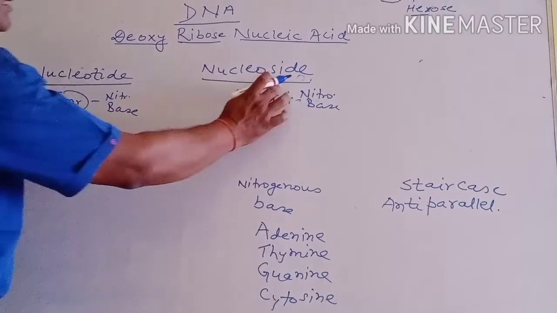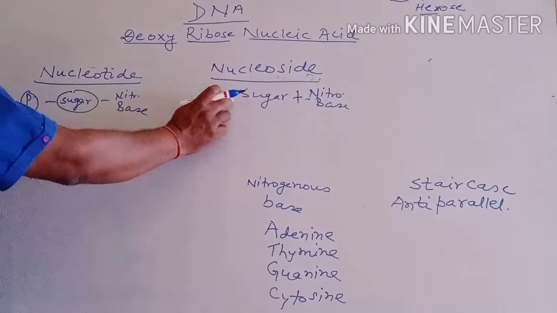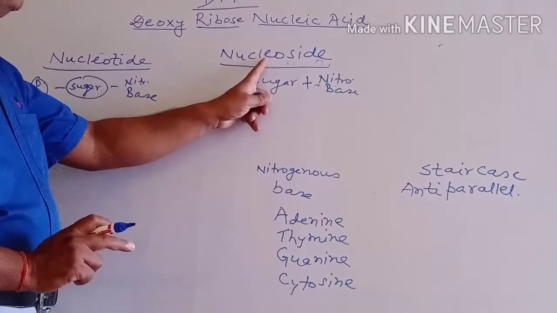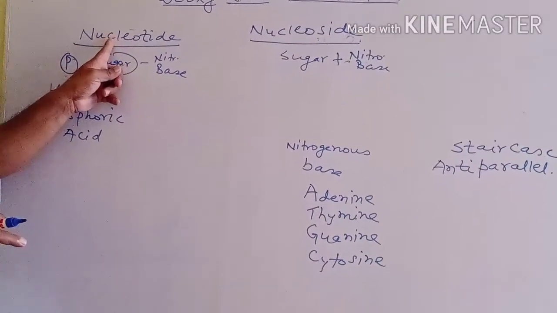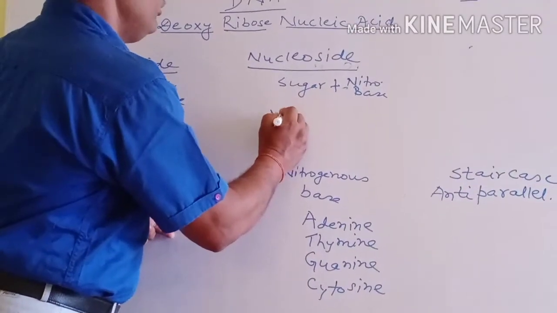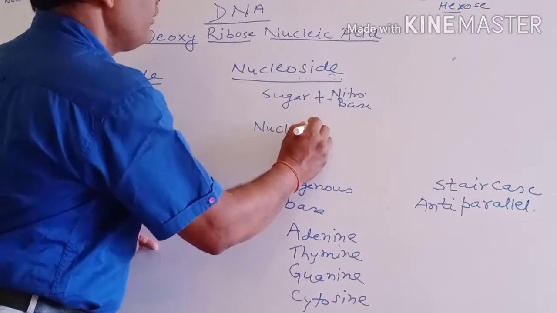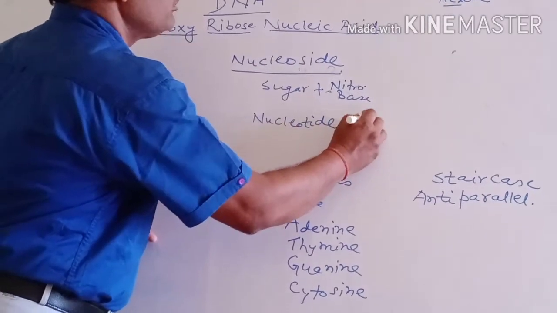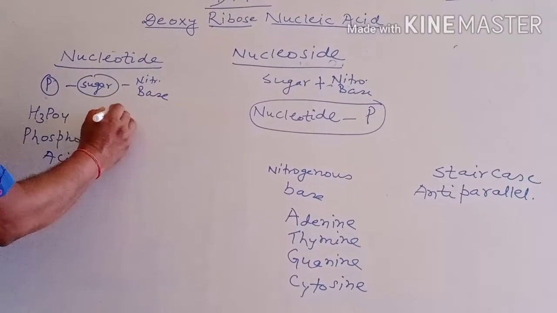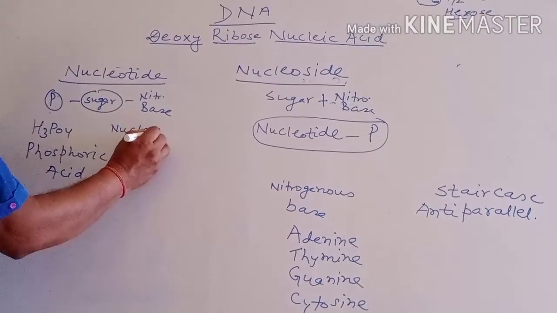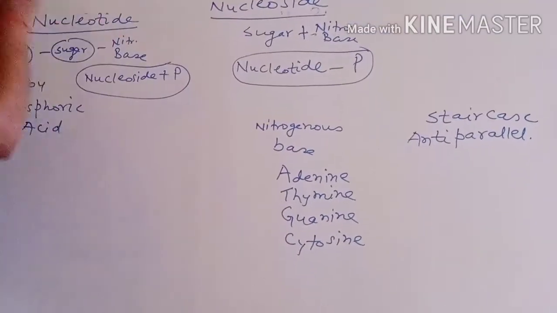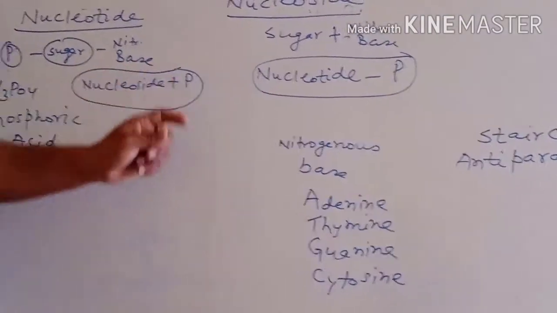So here, in the case of nucleoside, there is a lack of phosphate group. We can say nucleotide minus phosphate is nucleoside, and nucleoside plus phosphate is nucleotide. This is the basic difference.